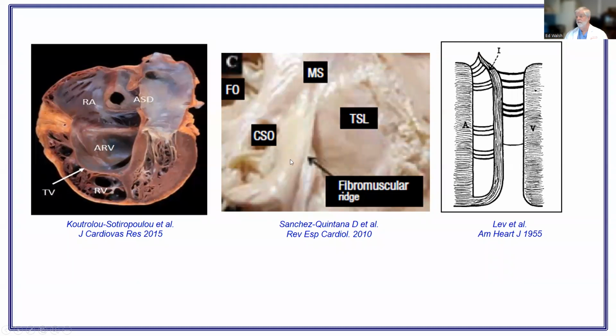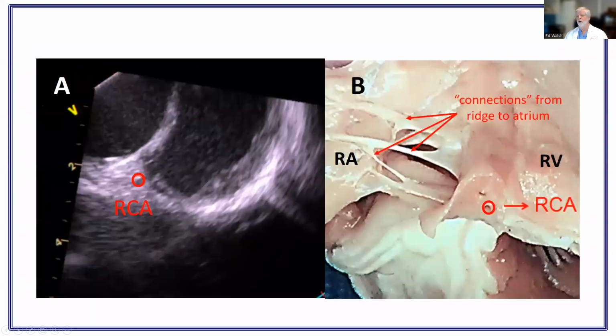This is an image from the paper from Sanchez Quintana, looking at conduction system anatomy, in fact, and they point out that ridge, and you can see it in the big ridge in this case as well. So it's fairly common in Ebstein's, and it turns out that it occurs right at the spot where accessory pathways are most prevalent. And this just shows that you can identify the ridge tissue by looking for coronary vessels, as we saw in this example here.